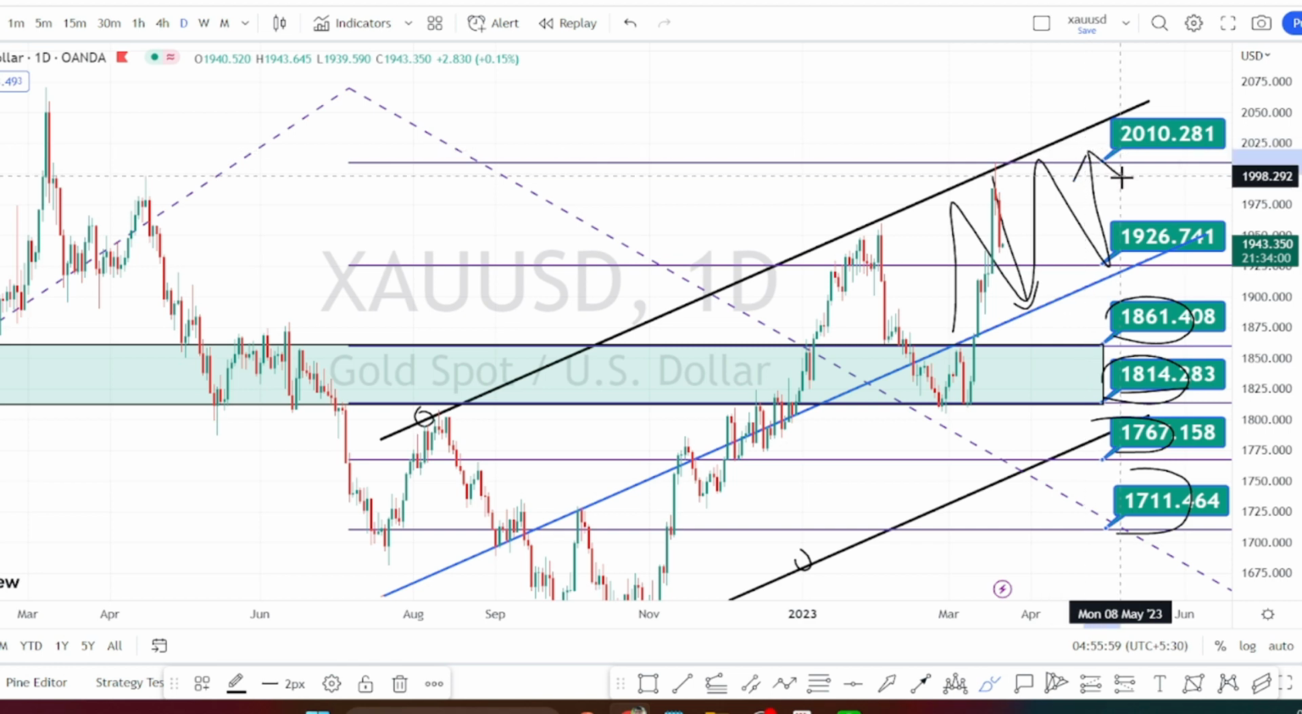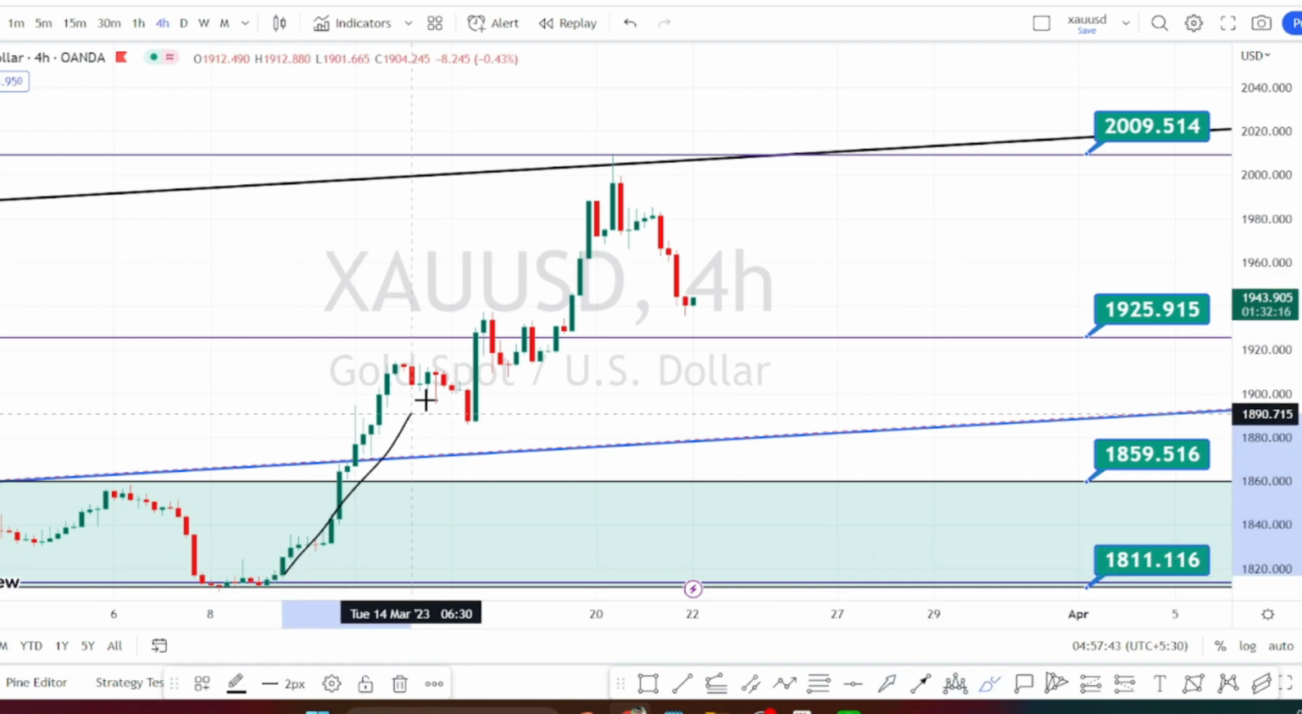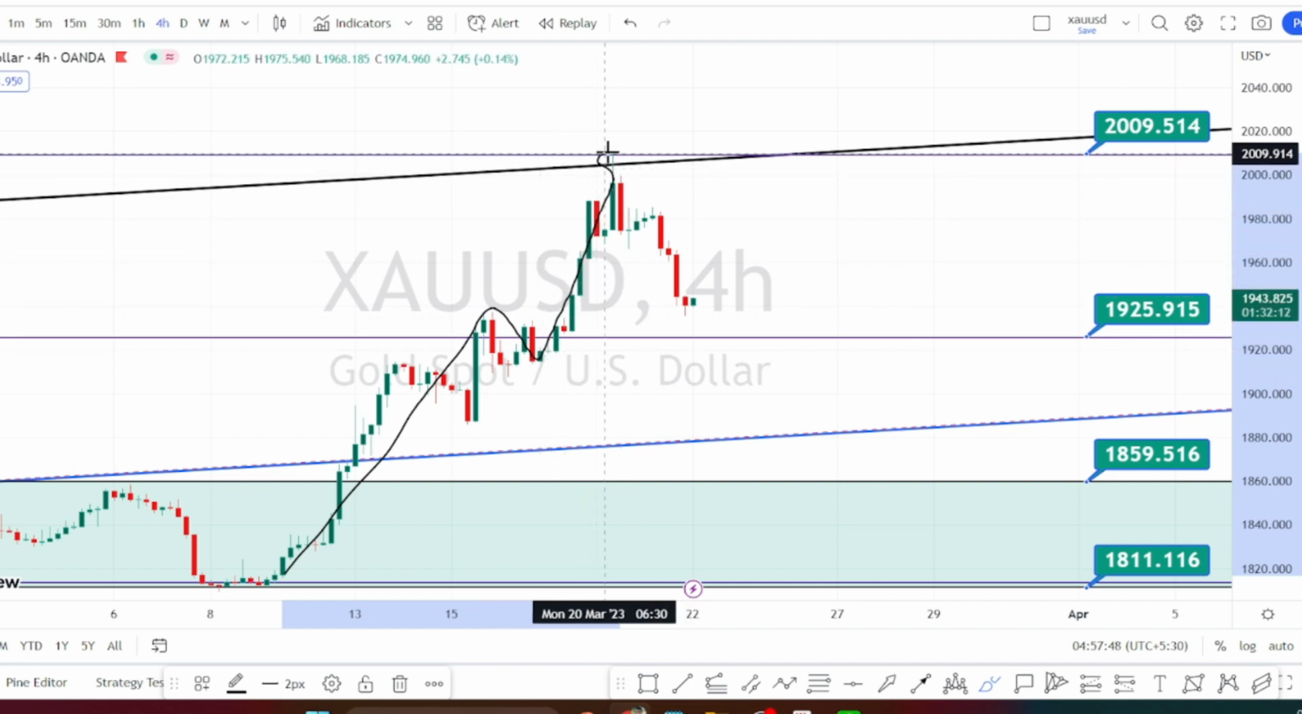Let us look at the price action in 4 hours time frame. I'm in 4 hours time frame now. When we look at the current trend of the price action, we have noticed the price action continue the bullish trend, and after testing the resistance level of 2009, we are noticing it bounce back on the bearish side retracement.